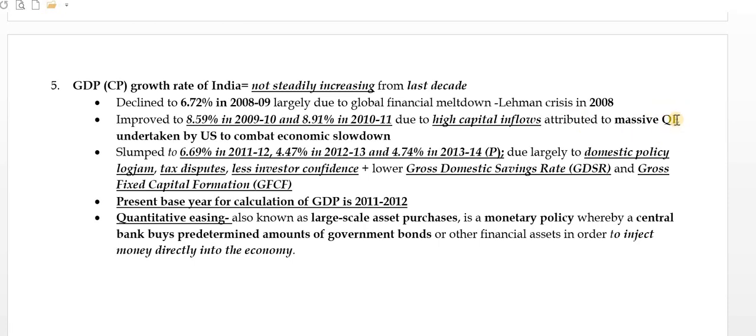also because of higher capital inflows and massive quantitative easing because of US policies. And then it slumped back again in 2011-12, 12-13, 13-14, to 4.74%. That was the historic low, largely because of policy logjams and decreasing investor sentiment. This was also due to gross domestic savings rate and gross fixed capital formation decreasing. And the present base year for calculation of GDP is 2011-12, right? So you have to remember this.